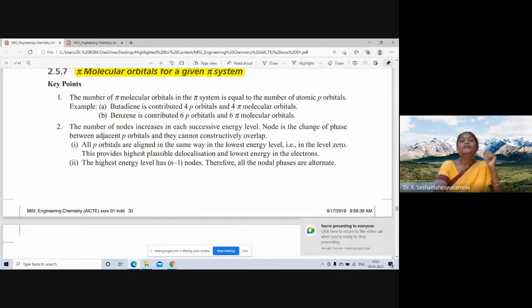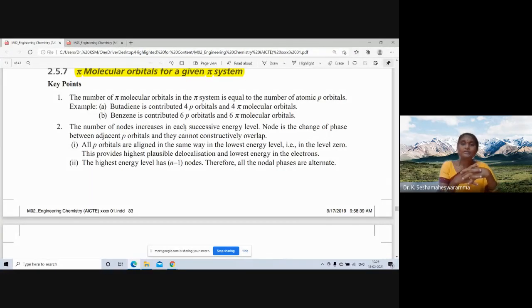The number of nodes increases in each successive energy level. A node is the change of phase between adjacent p orbitals, and they cannot constructively overlap.